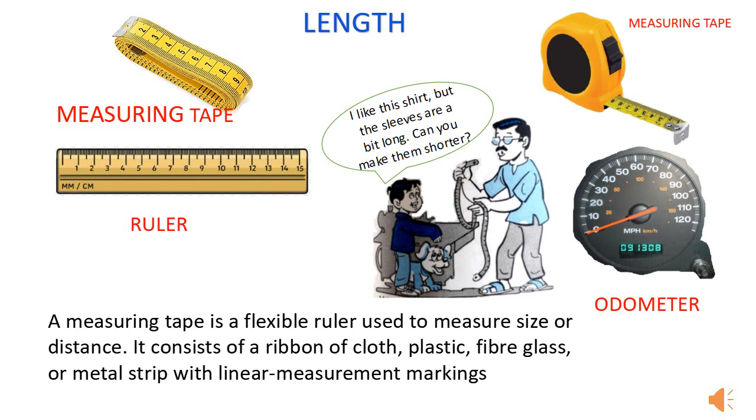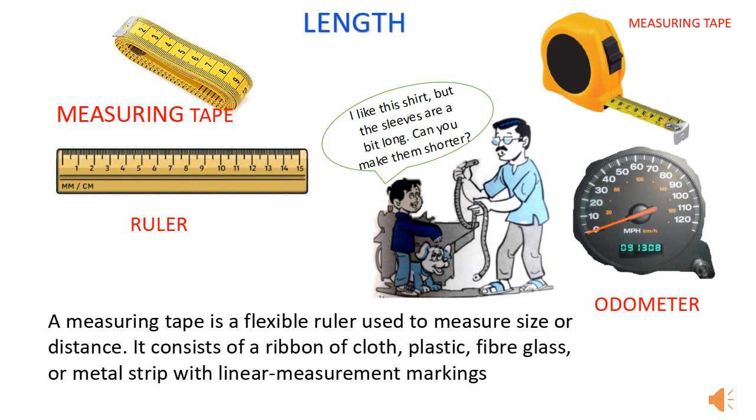Look, children, what is the boy asking the tailor to do? He is asking him to make the sleeves of his shirt a little shorter, isn't it? When you say long or short, you are talking about the length of the object. You can see a few measuring tools over here: measuring tape, ruler, odometer, etc.